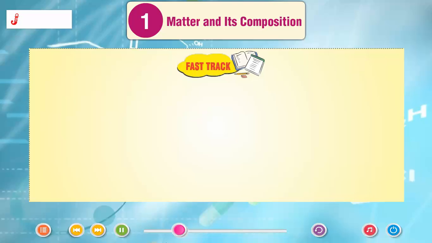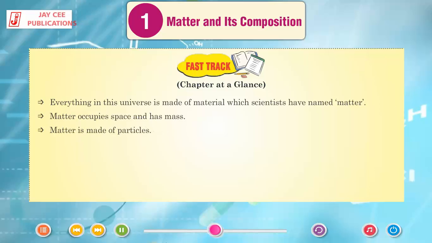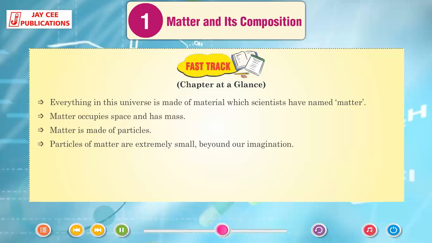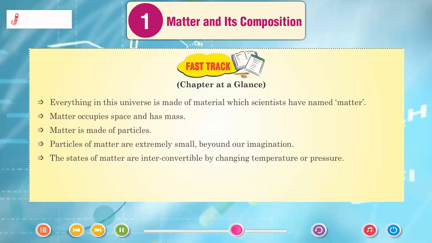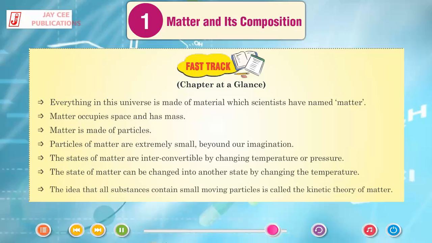Fast Track, Chapter at a Glance. Everything in this universe is made of material which scientists have named matter. Matter occupies space and has mass. Matter is made of particles. Particles of matter are extremely small, beyond our imagination. The states of matter are interconvertible by changing temperature or pressure. The state of matter can be changed into another state by changing the temperature. The idea that all substances contain small moving particles is called the kinetic theory of matter.